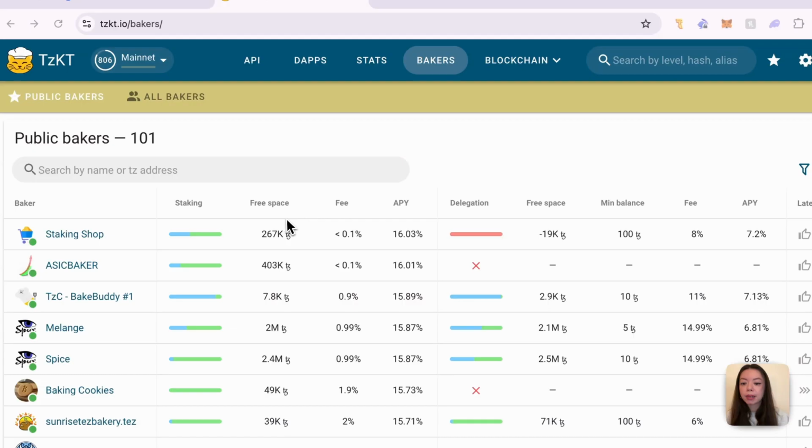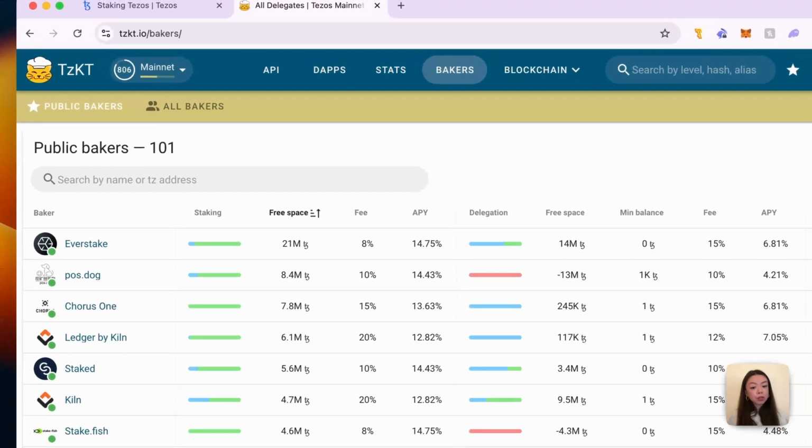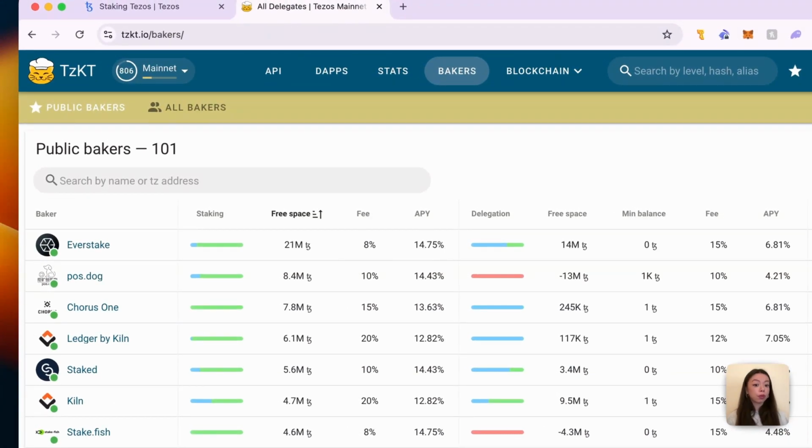Next up, we have free space. So this is the amount of Tez that they can accept from external stakers like you and I. So you want to make sure that the baker you choose has enough free space for the amount of Tez that you will be allocating to their bakery. You don't want to choose a baker that's overstaked or overdelegated, because this is going to dilute your rewards.